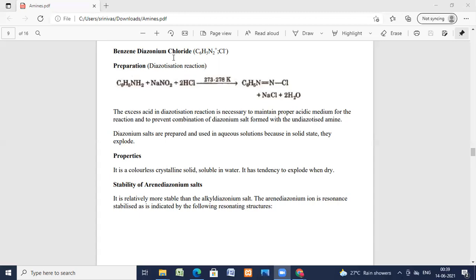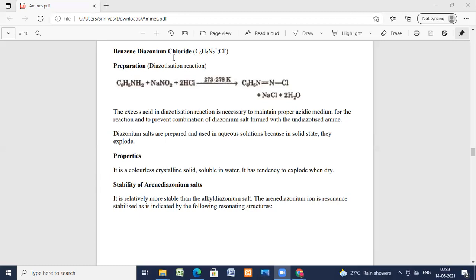And what is the importance? Why is it unstable? Because the diazonium salt is not isolated, it is a water soluble compound, and at high temperature it can easily dissolve in water, which explains the unstable nature.